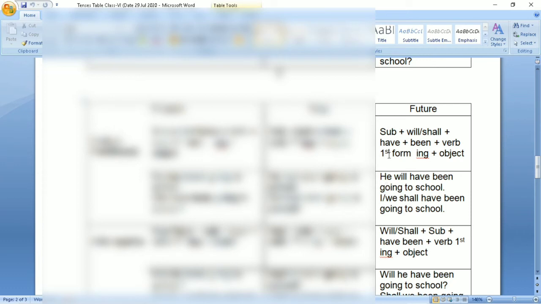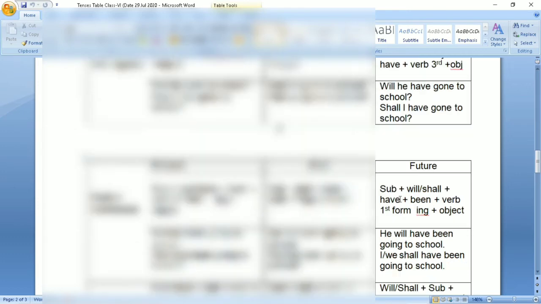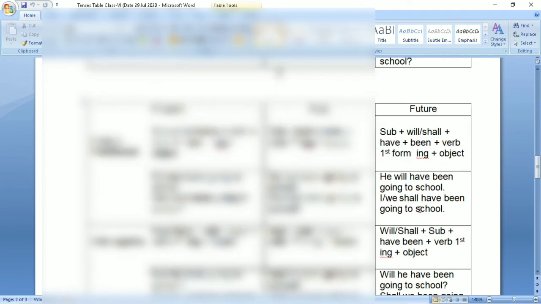See the formula: subject plus will or shall plus have plus been plus verb first form ing plus object. Students, I have already told you that perfect continuous tense is the mixture of perfect and continuous, and in extra it has taken been. Verb ing form it has taken from continuous tense, and have it has taken from perfect tense. It has used an extra been with it. See the example: he will have been going to school. I or we shall have been going to school.